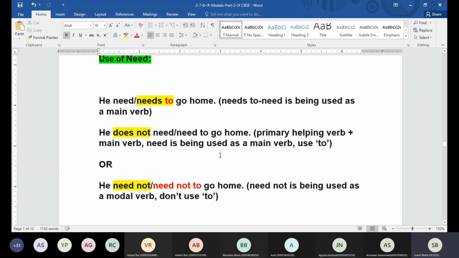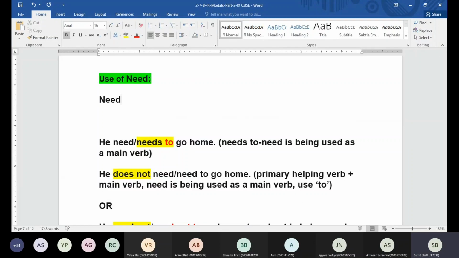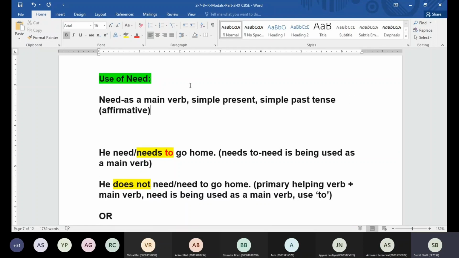So remember, if you are using need as a main verb, how can you say that need will be used as a main verb? The need is used as a main verb when we have it in simple present tense or simple past tense, but in which form? Affirmative case.